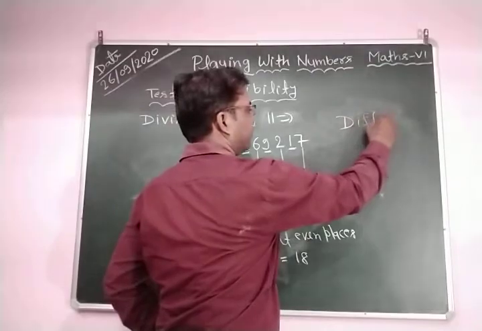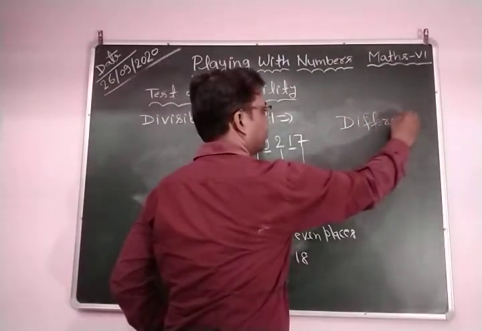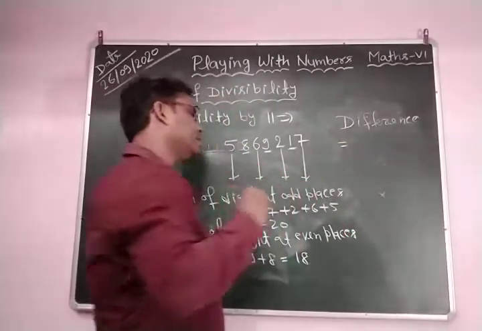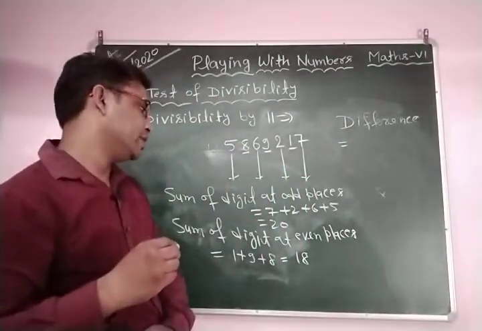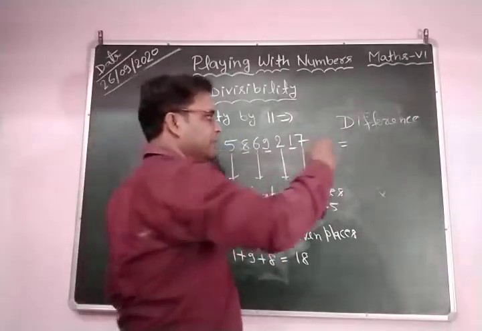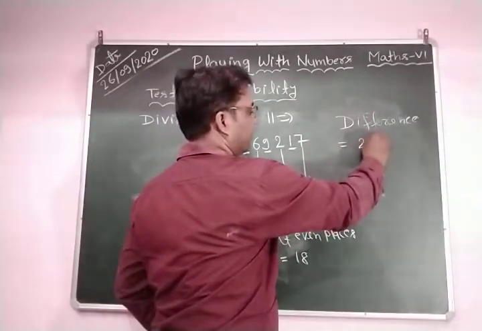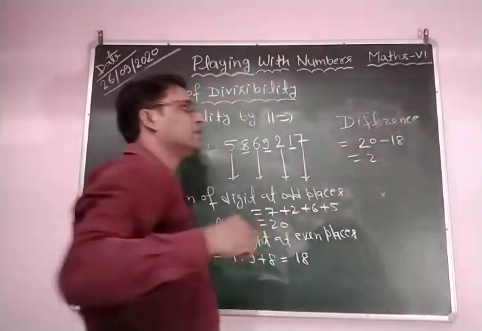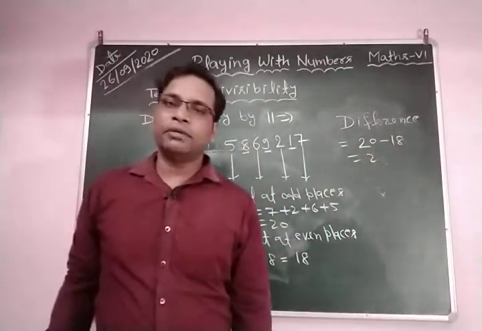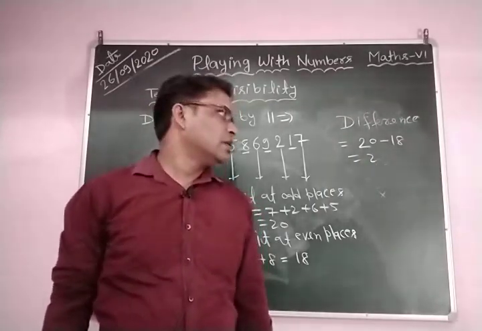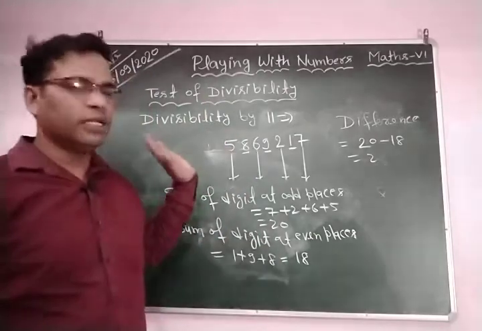Difference of even place digit and odd place digit. So the odd place digit sum is greater than the even place digit sum, so their difference is 20 minus 18, which is equal to 2. So you can see the difference of even place digit and odd place digit is not equal to 0 or a multiple of 11. So this number is not divisible by 11.